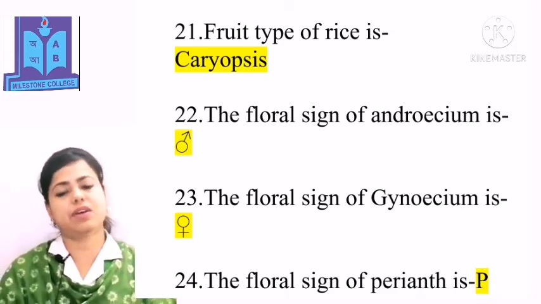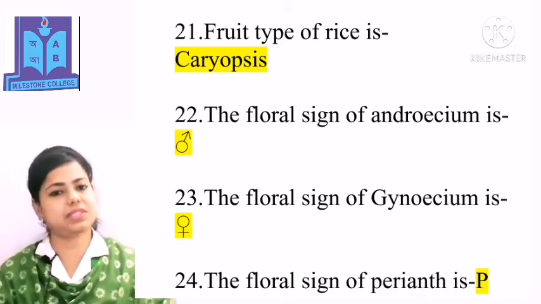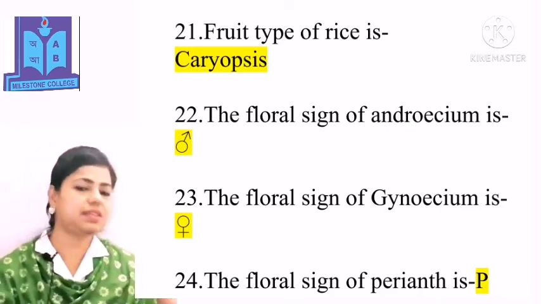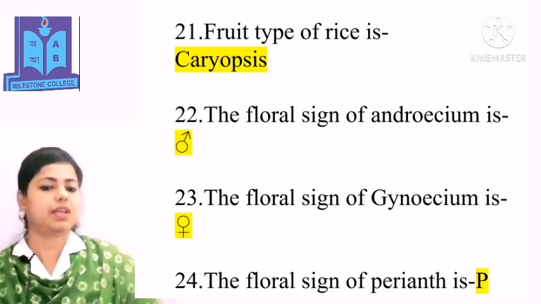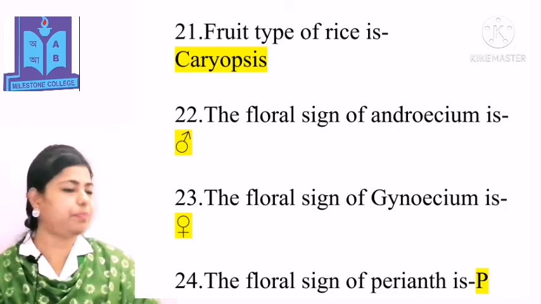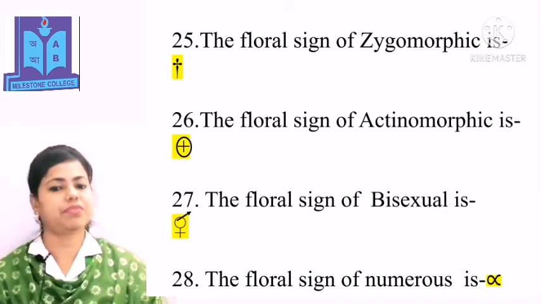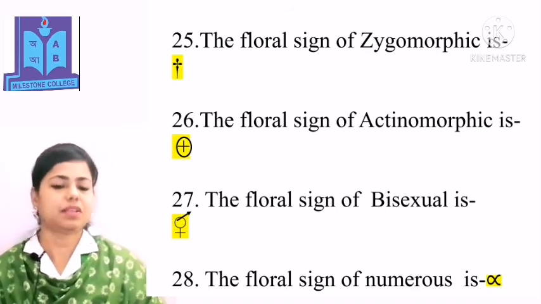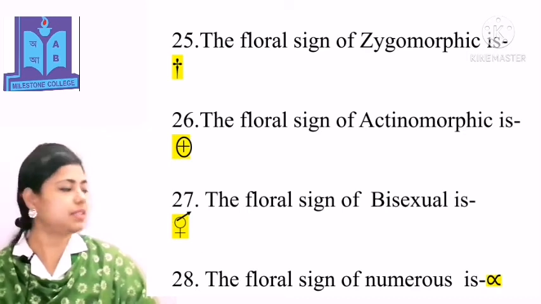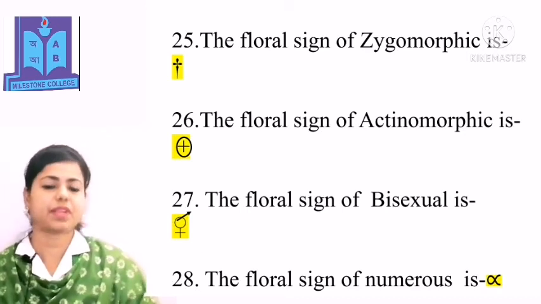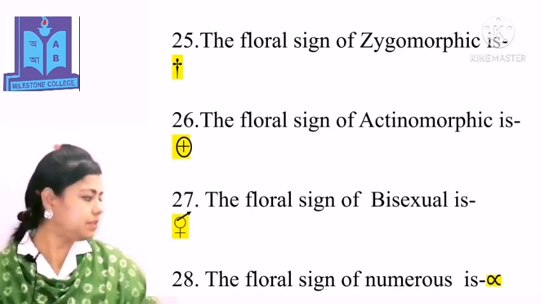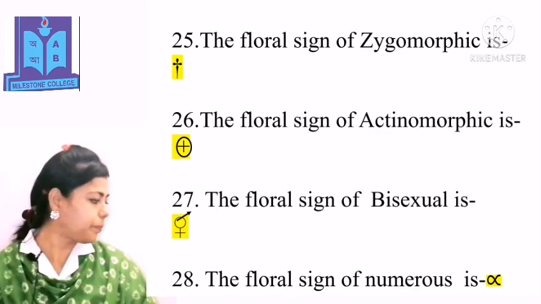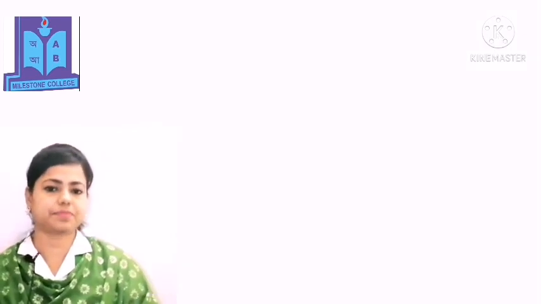The floral sign of androecium, you can see in this slide. The floral sign of gynoecium, you can see in the slide. The floral sign of perianth is P. The floral sign of zygomorphic, you can see in this slide. The floral sign of actinomorphic, you can also see in this slide. The floral sign of bisexual, you can see in this slide. The floral sign of numerous, you can see in this slide.